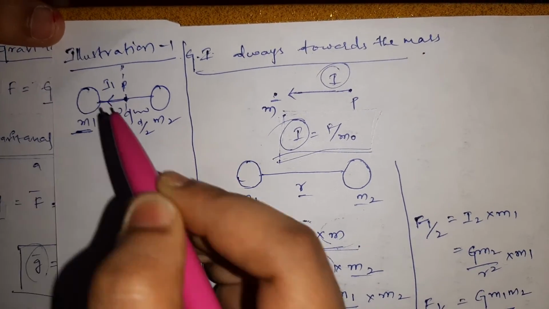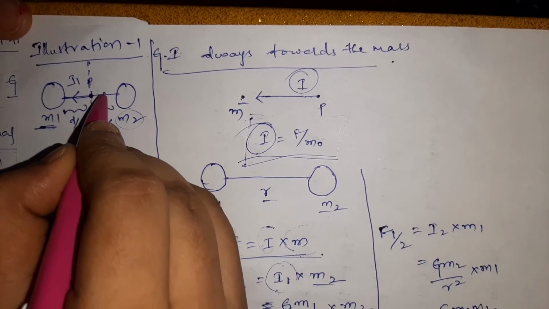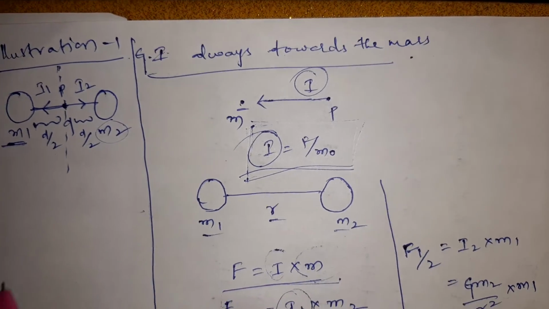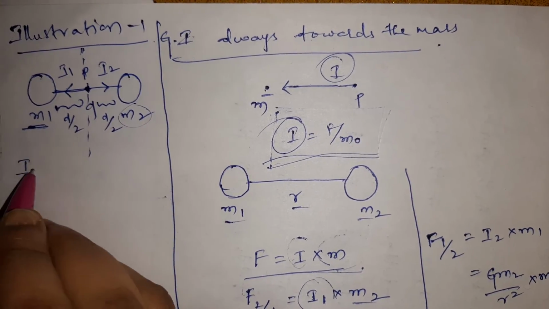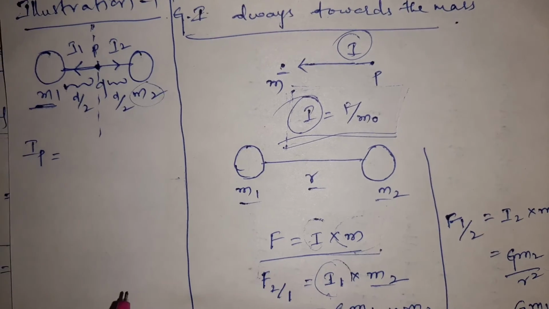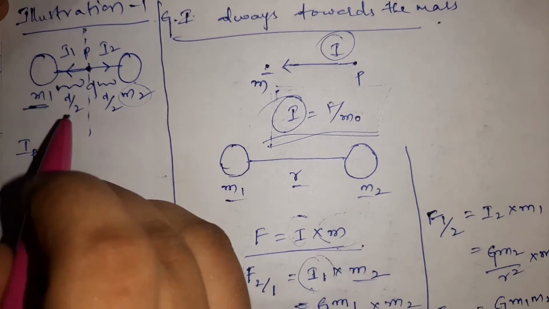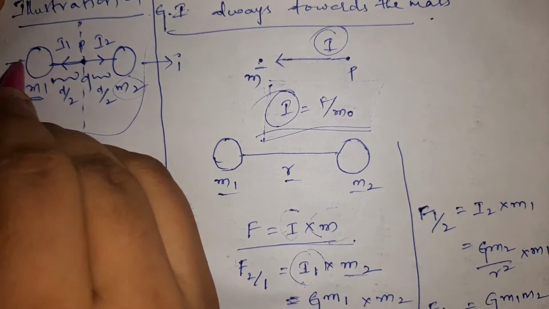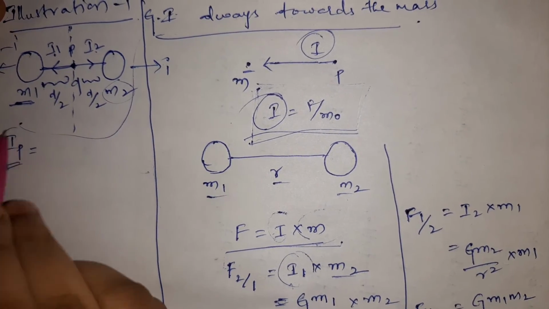Let us consider that intensity as I1. The intensity due to m2 at point P is towards m2. Let us consider it as I2. We want the intensity at point P. If we consider it on an axis, this is along I and this is along minus I, right? The sum of these two intensities gives the intensity at point P.